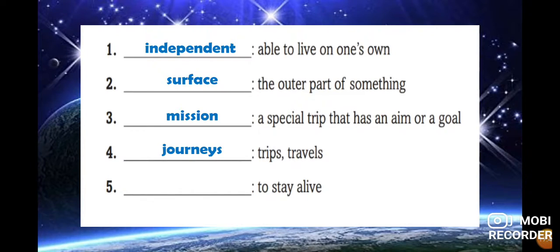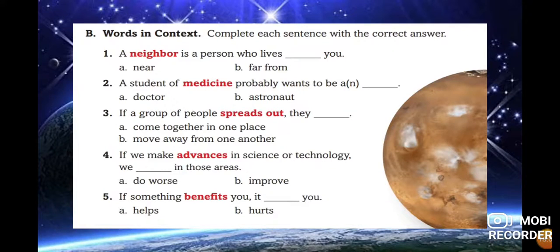For example, I take a journey to Europe. So this one is a synonym of trip or travel. To stay alive, what is the meaning? Survive. Exactly, when you survive, you stay alive. Now we complete this one. Okay, we choose the best answer.